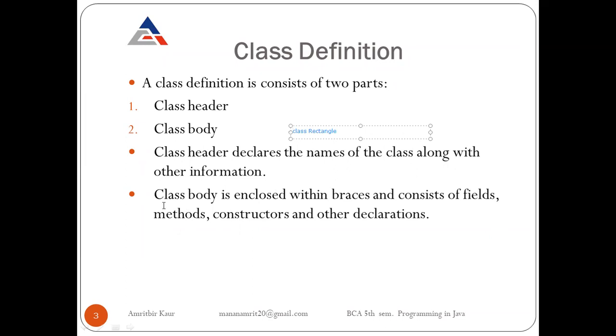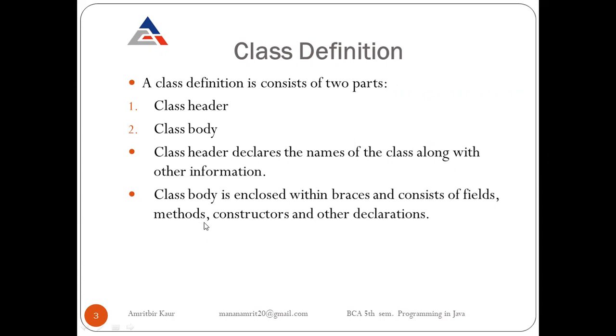Now, what is the class body? The class body is enclosed within braces and consists of fields, methods, constructors, and other declarations. Firstly we write our class name, like class Rectangle, then curly braces start. Inside the curly braces we write methods, meaning functions, and one function we always write is the main function.